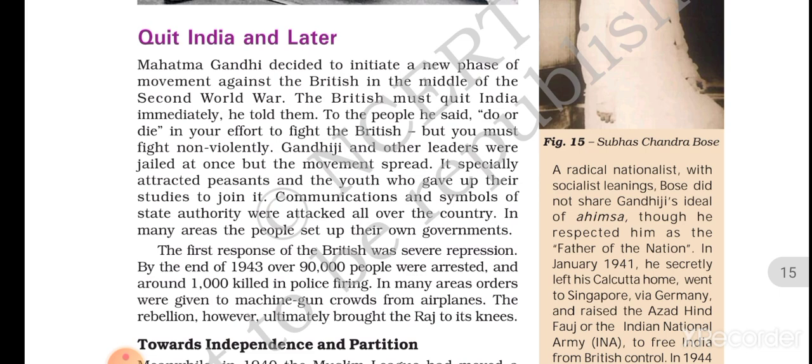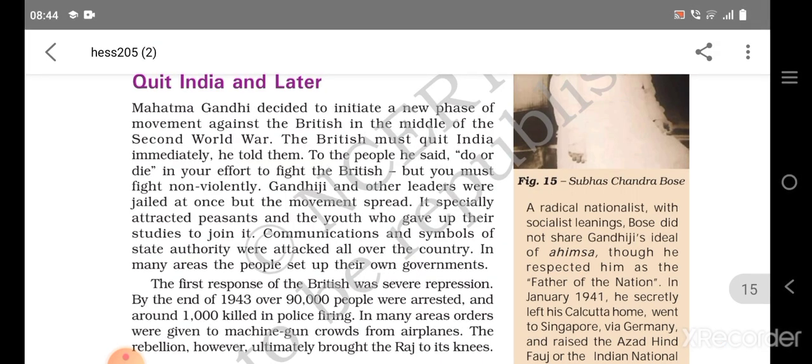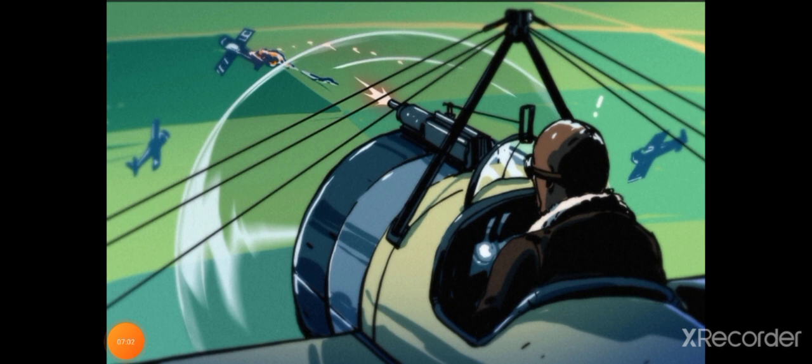In some areas people were killed because of police firing. In some areas, they used machine guns on crowds. On your screen, you must be seeing something like a video game interface, but basically this is how machine guns were used, and they used to fire on people from the sky.